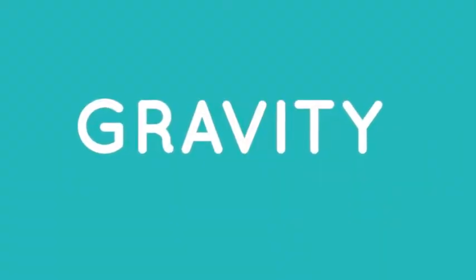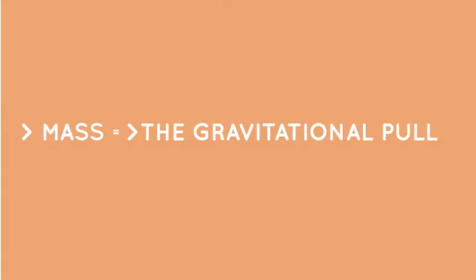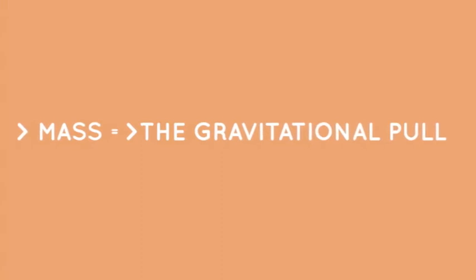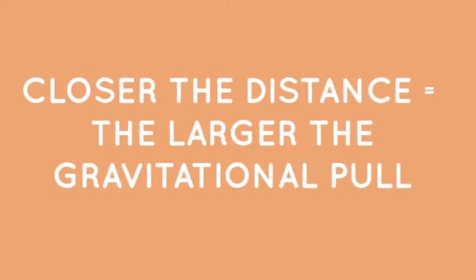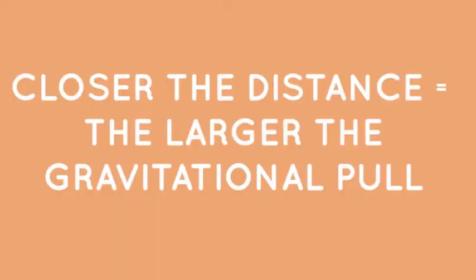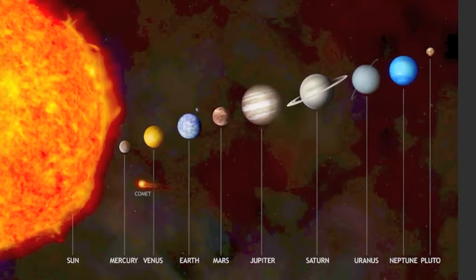Gravity is the invisible force that pulls us towards the Earth's core. Newton discovered that the attributes of gravity were: the greater the mass of an object, the greater the gravitational pull. He also found that the closer the distance between two objects, the larger the gravitational pull. This is how we can explain how the planets revolve around the sun.